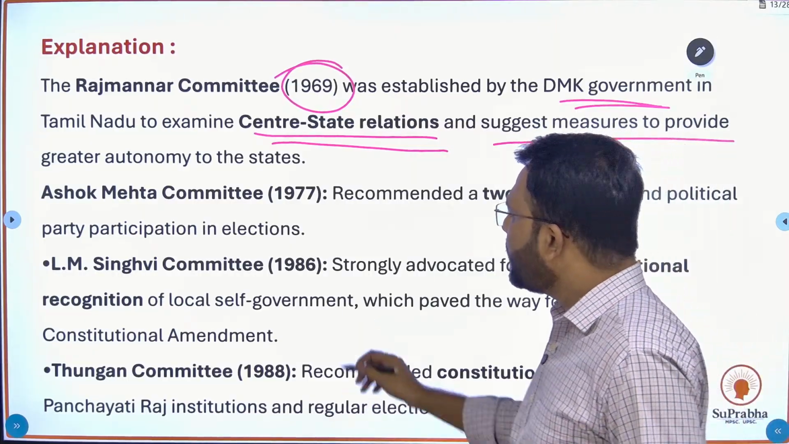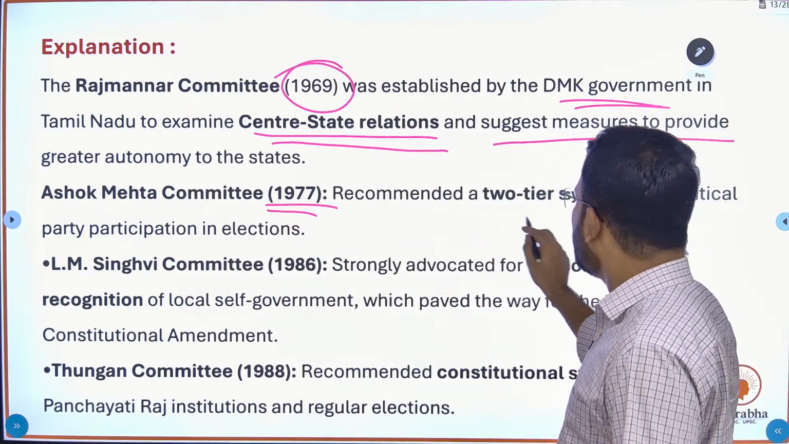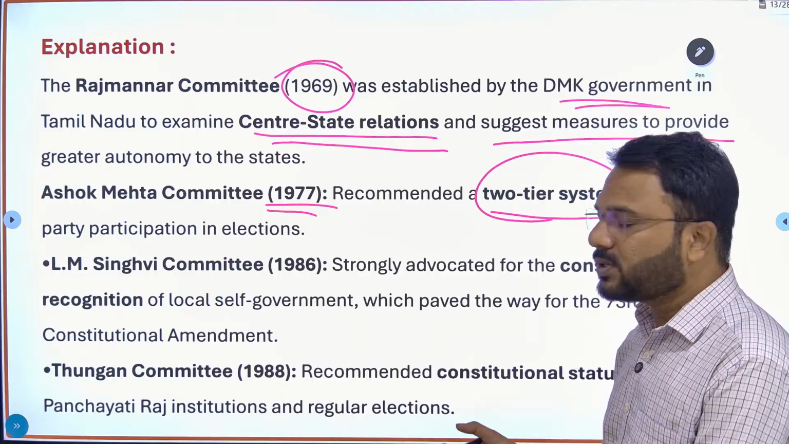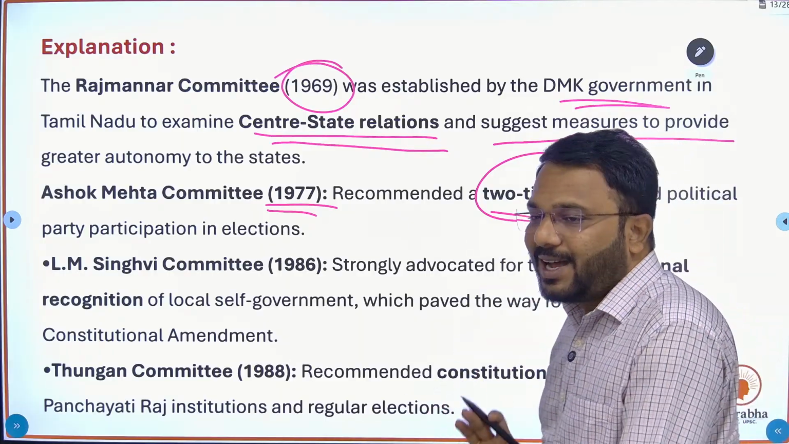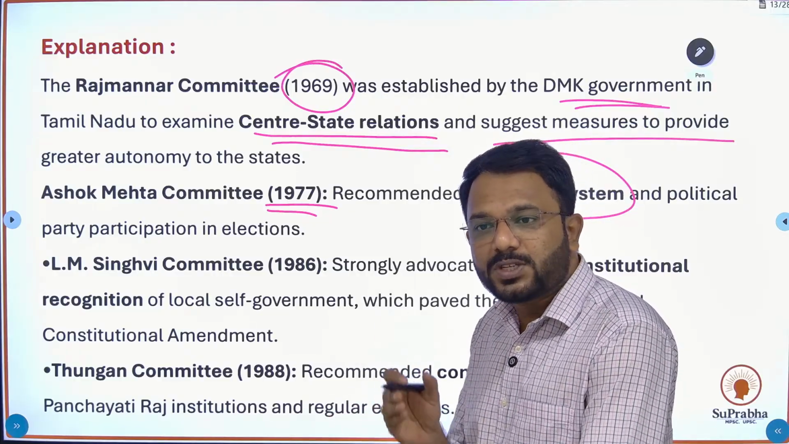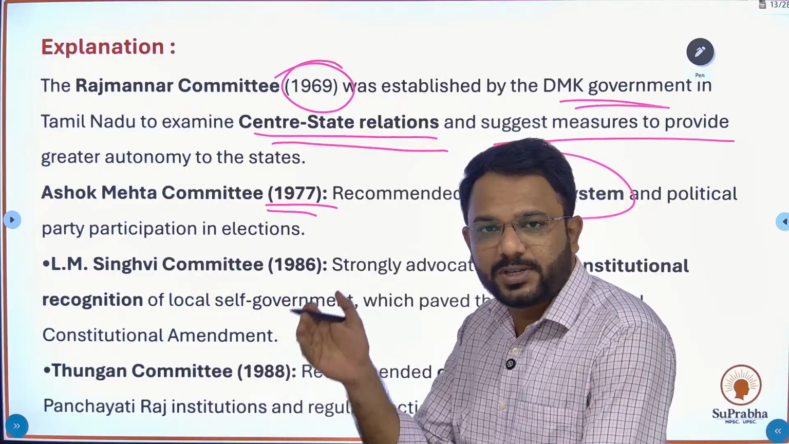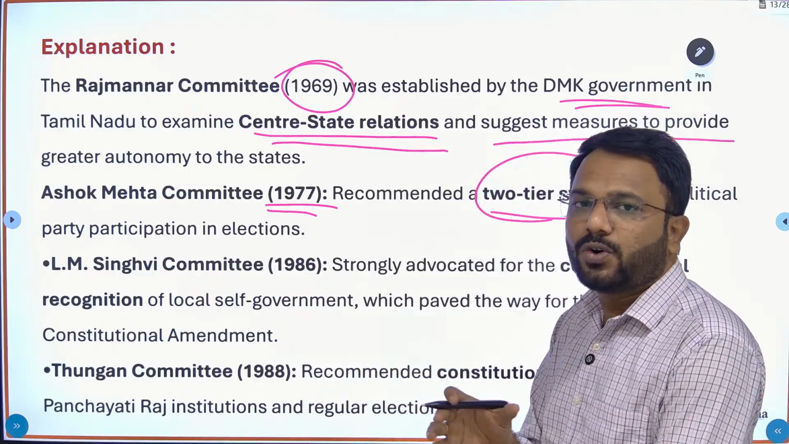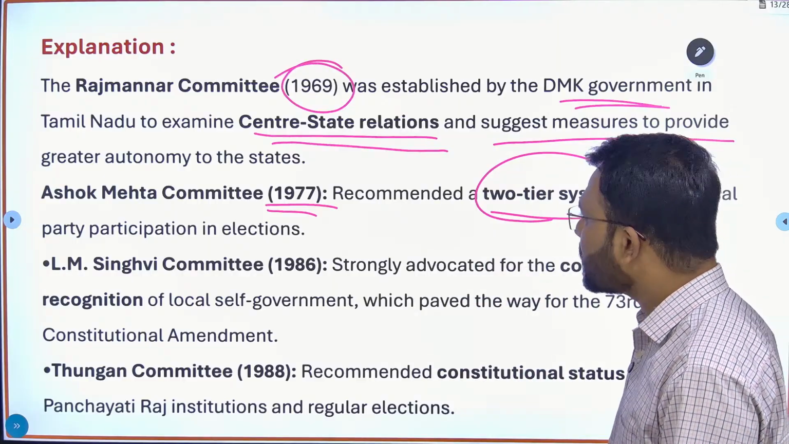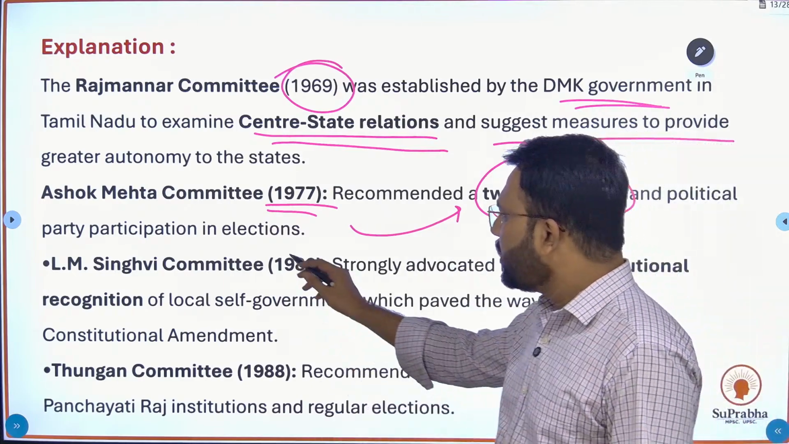Ashok Mehta Committee is related to Panchayat Raj and was established in 1977. It recommended a two-tier system. I told you a while ago that the recommendations are also important, because they might ask who recommended the two-tier system, who recommended the three-tier system, which was the first committee to recommend constitutional reforms, and which was the first committee to recommend constitutional status to Panchayat Raj. This sort of question might be asked in the MPSC exams. So Ashok Mehta Committee recommended a two-tier system and political party participation in elections.